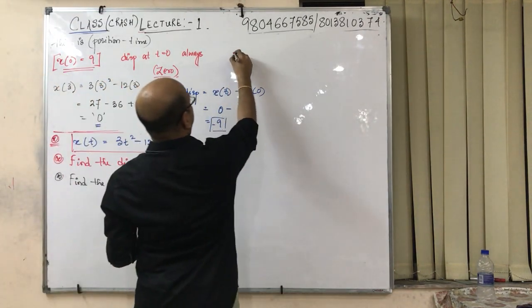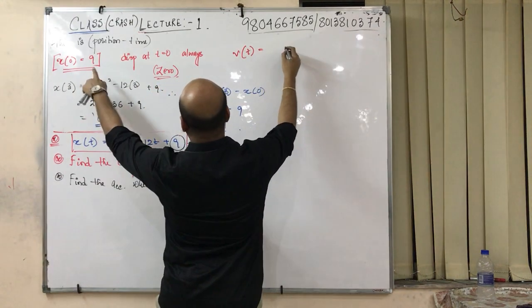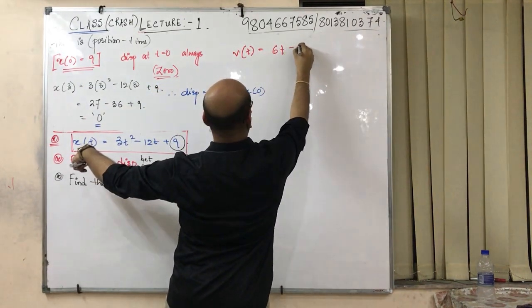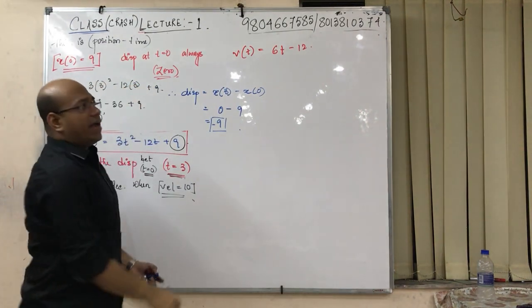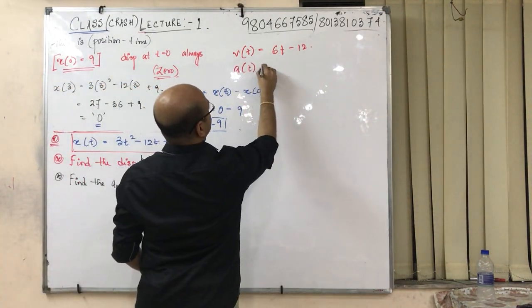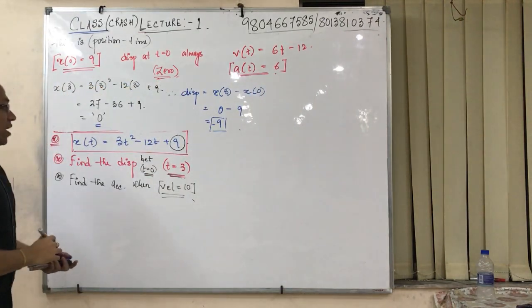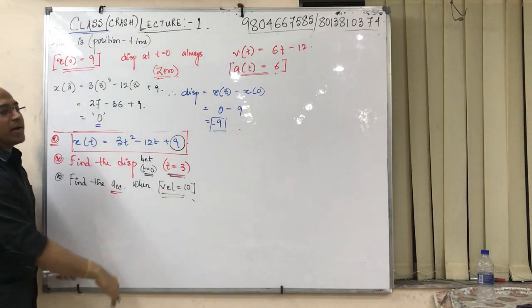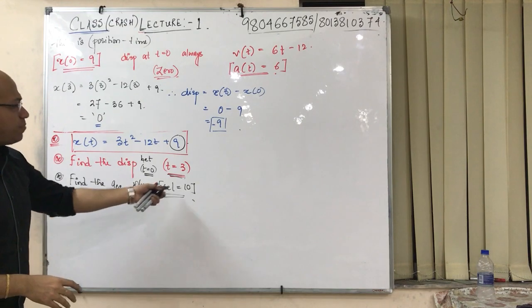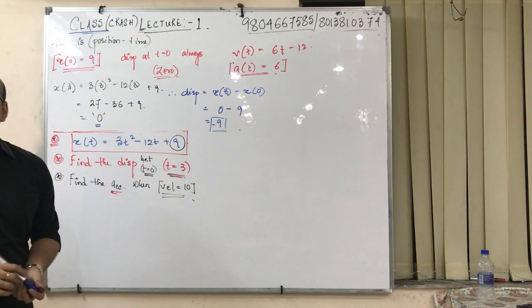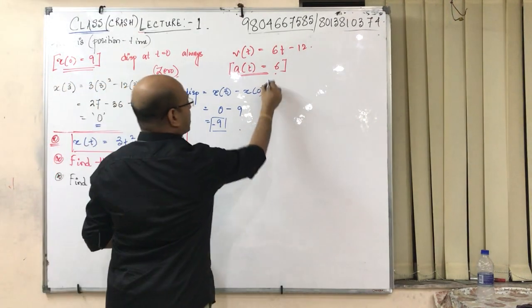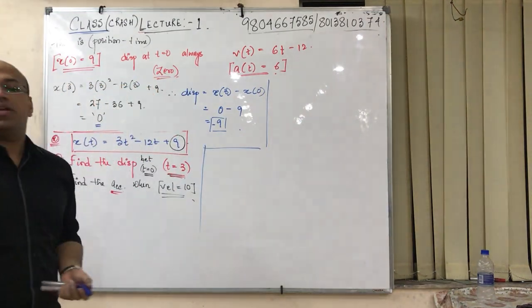So first, sir, find the v-t equation. So 3t square becomes 6t, minus 12. Find the acceleration time equation. It becomes 6. See, the acceleration becomes constant. If the acceleration is constant, irrespective of any velocity, acceleration will have the same value. Okay. Irrespective of any velocity, acceleration will have the same value.